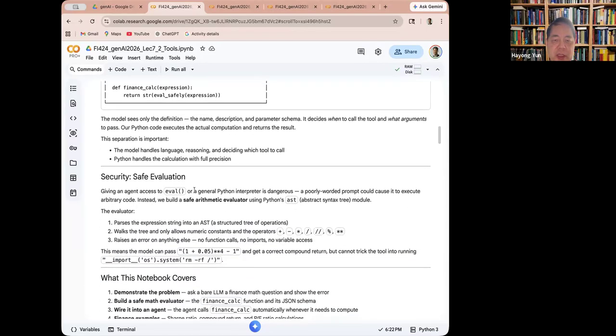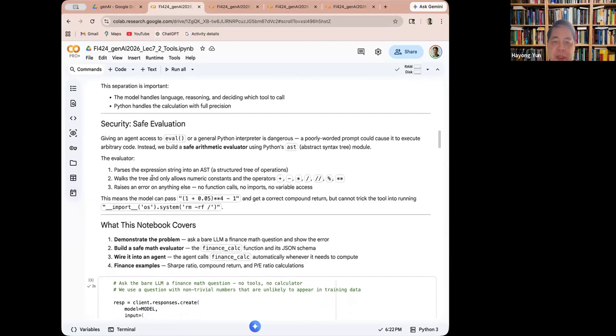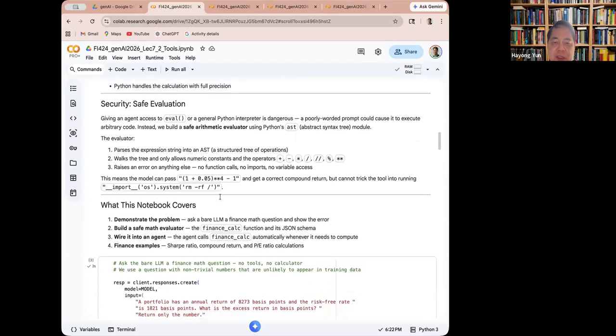Giving access to a general Python interpreter can be fairly risky, because a poorly worded prompt could cause it to execute arbitrary code and give out some secret operating system information and such. So we build a safe arithmetic evaluator using the Python AST module, which passes the expression string into the AST and then walks through the tree to get numerical operators and do the computation.